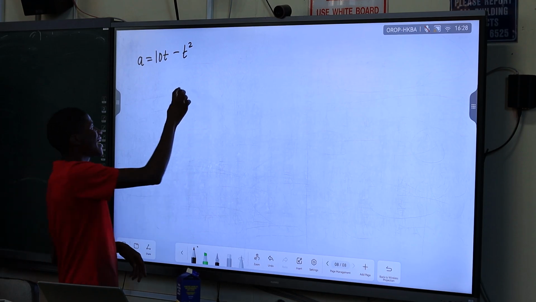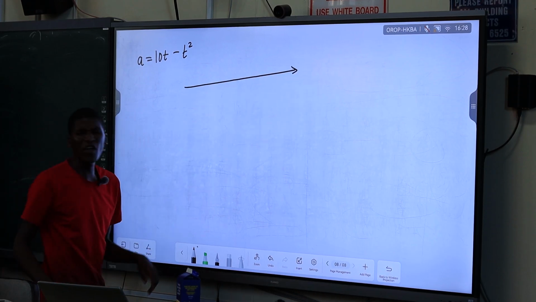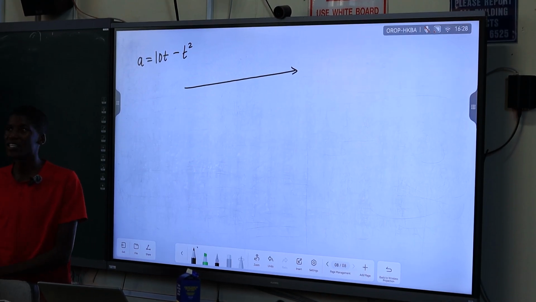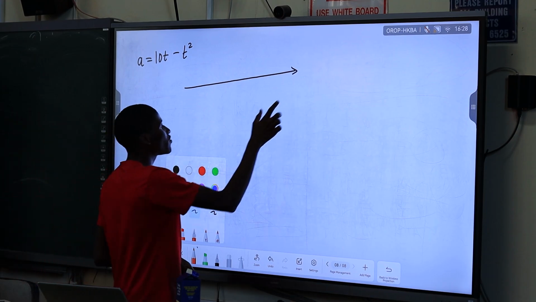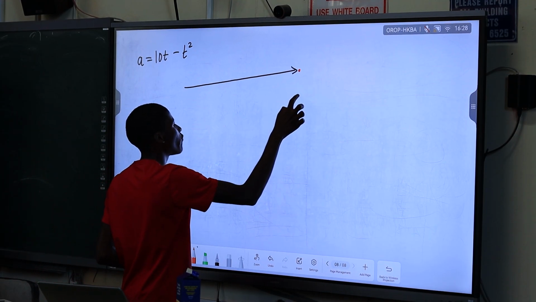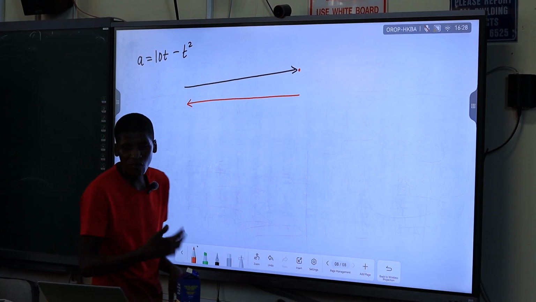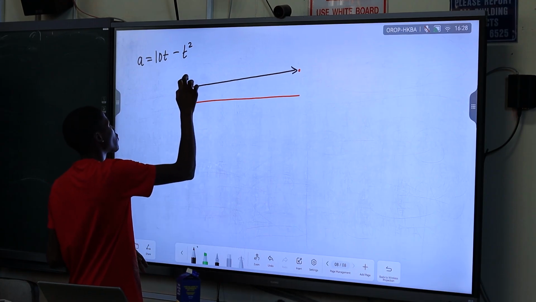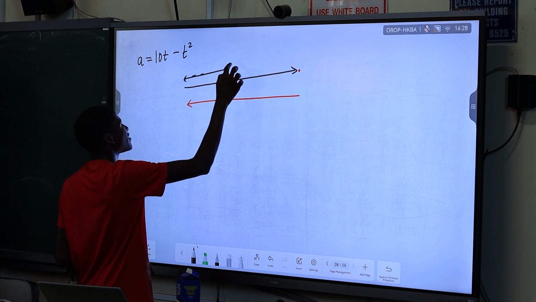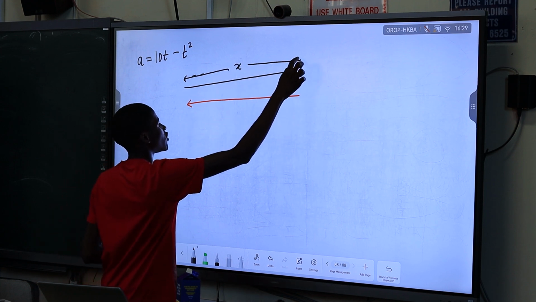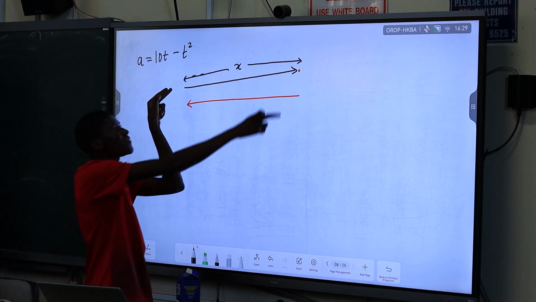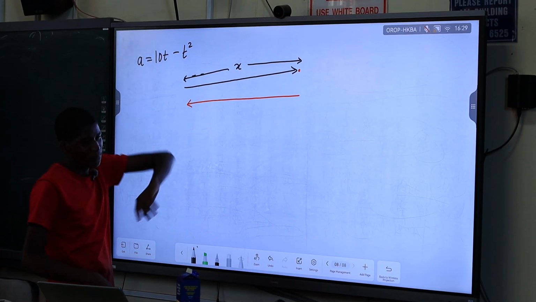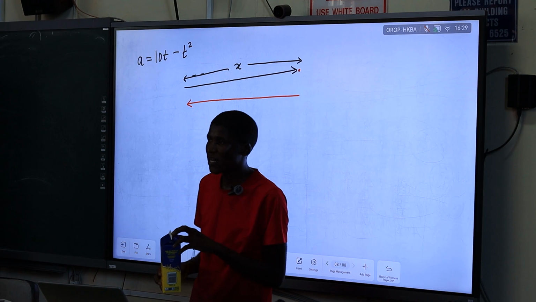Since the object here was moving in this direction, it is going to be in reverse motion. It's now going to move in the opposite direction. So when it starts to turn and now go in the opposite direction, what will be its displacement, its position from here? So we are trying to find its displacement with this acceleration from an initial time of 0. So how do we find that? 5 marks.